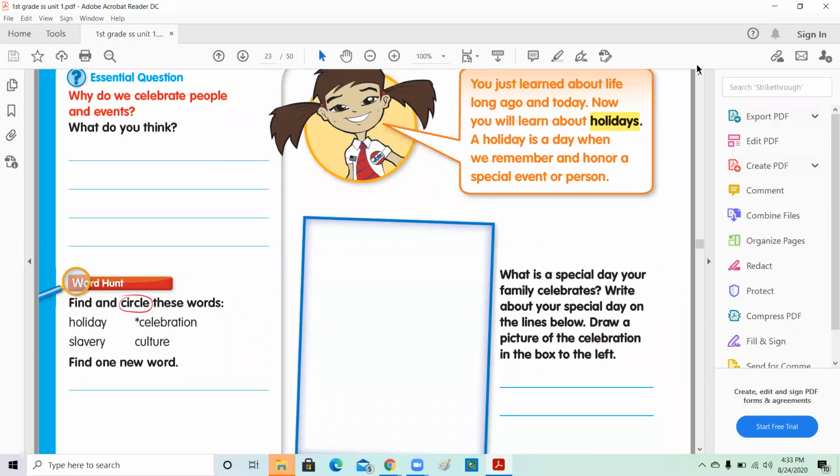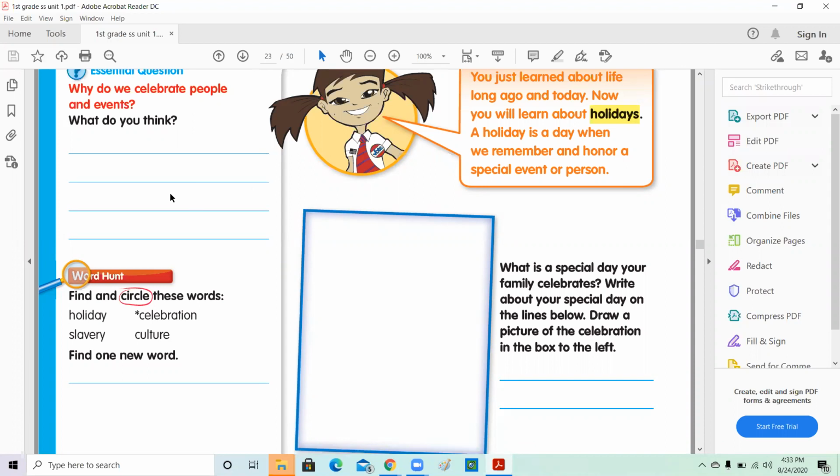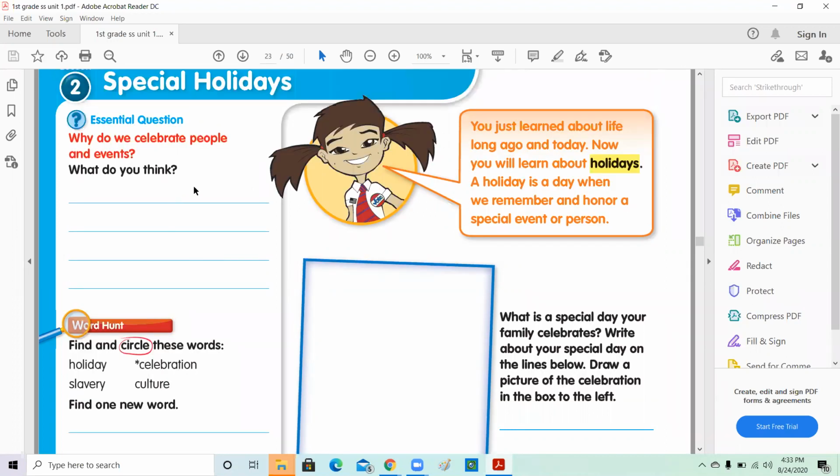Time for a new lesson in our social studies. Please bring our Community and Beyond book and open page 24. Today is the first page for our new lesson, Lesson 2, Special Holidays. So we're going to read together the essential question, and remember, we will be able to have the right answer after we finish our lesson, which is Lesson 2.